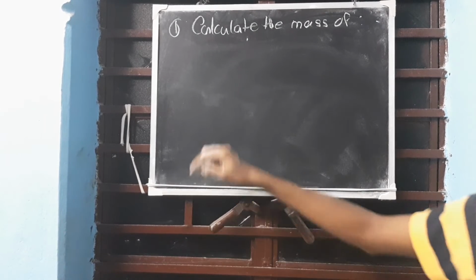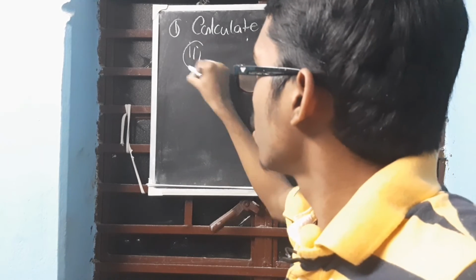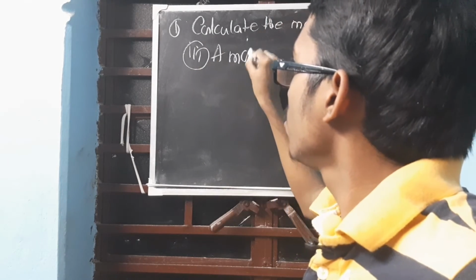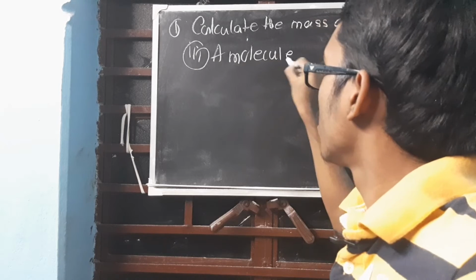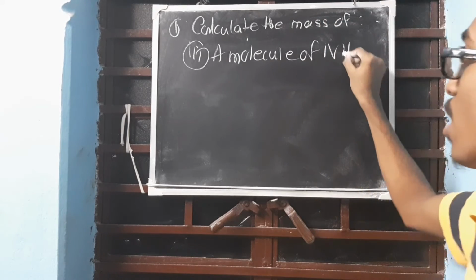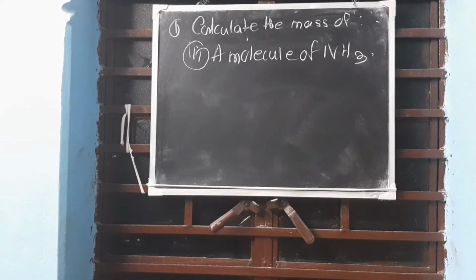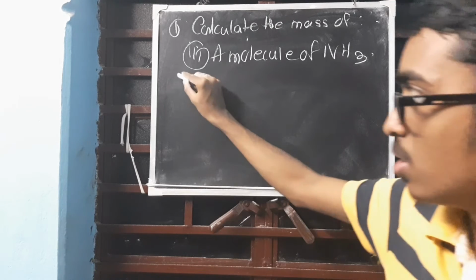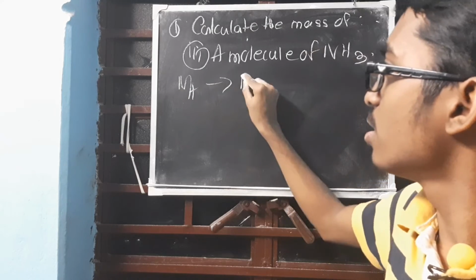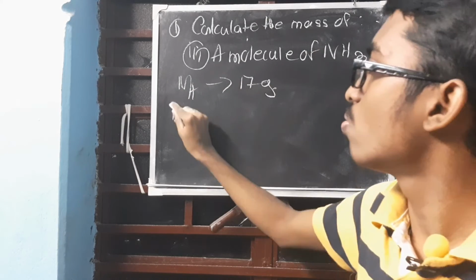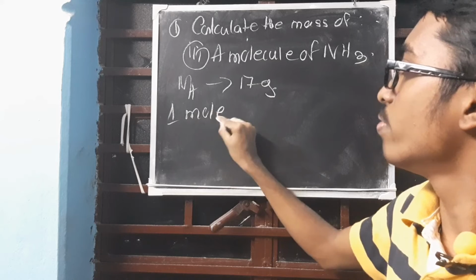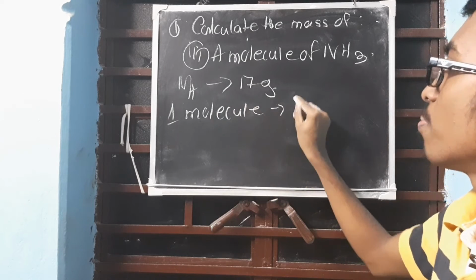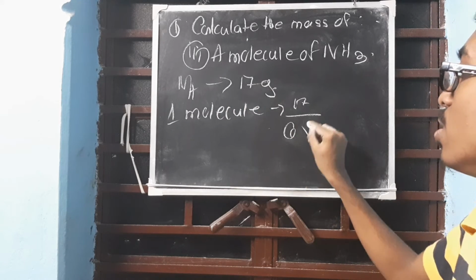Okay, next one is a molecule of NH3, a molecule of ammonia. Acha. Now a molecule of ammonia contains 17 gram. Total weight is 17 gram. So Avogadro number of molecules will weigh 17 gram. So one molecule will weigh how much? 17 upon Avogadro number.